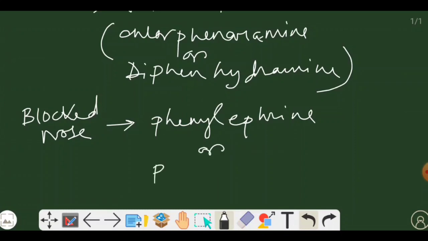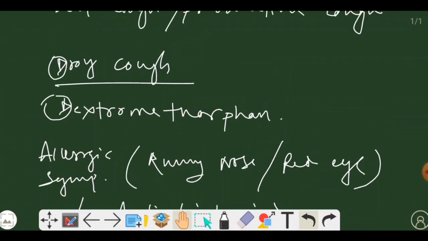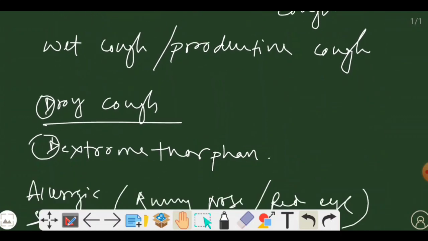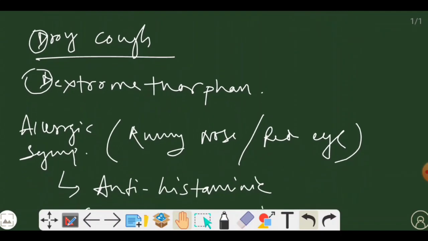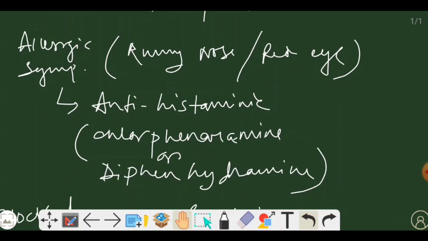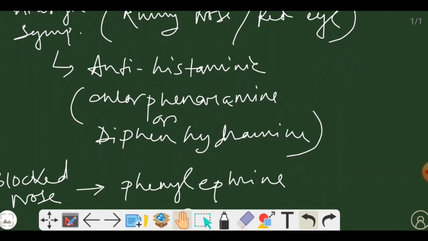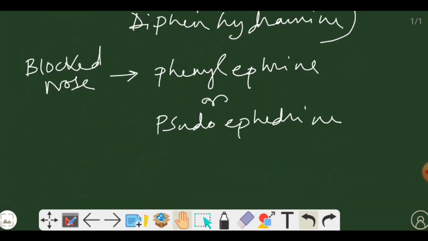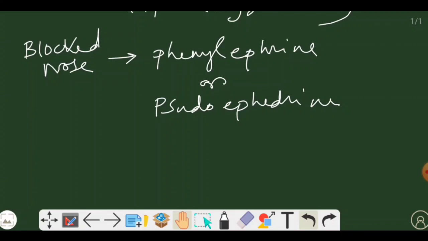It is known as pseudoephedrine. Now let's recall. If the person is suffering from dry cough, the first component that should be present in your cough syrup is dextromethorphan. If along with dry cough the patient is also suffering from allergic symptoms, then there must be one antihistaminic group of drug. It may be chlorpheniramine or diphenhydramine. If the person is also suffering from blocked nose as well, then the composition must contain phenylephrine or pseudoephedrine.